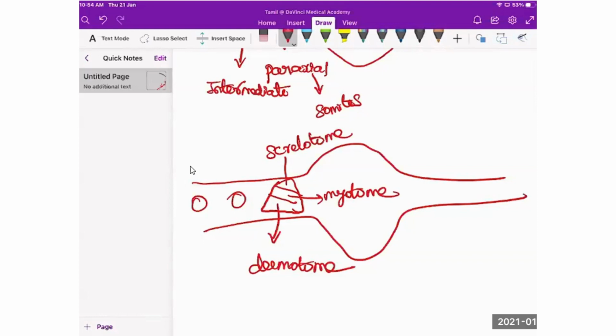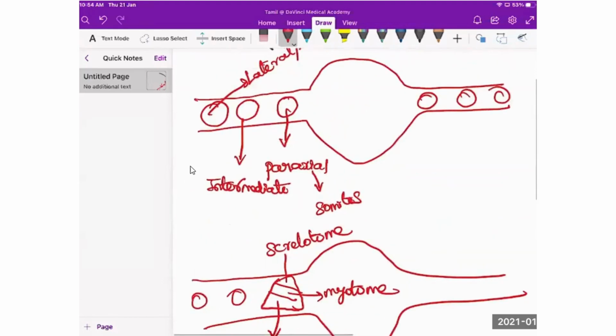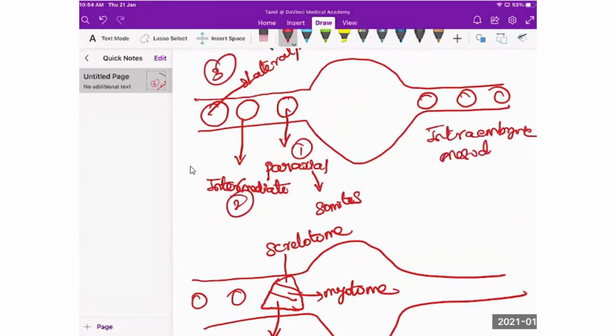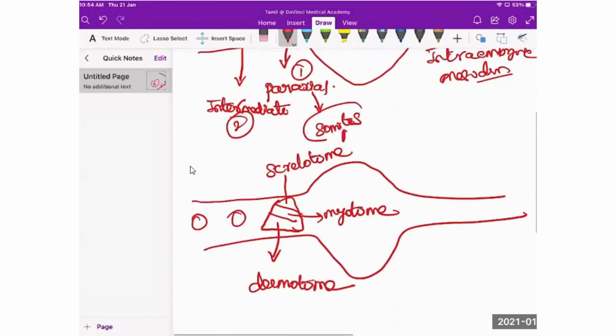So formation of primitive streak and incorporation of intraembryonic mesoderm is called gastrulation. Then we saw the intraembryonic mesoderm parts, which is divided into paraxial, intermediate, and lateral plate. The first one is paraxial mesoderm that gives rise to somites. That somite is again divided into sclerotome, myotome, and dermatome bilaterally.